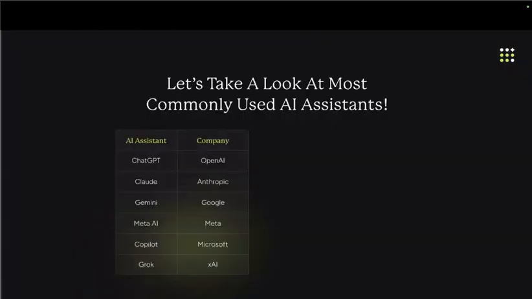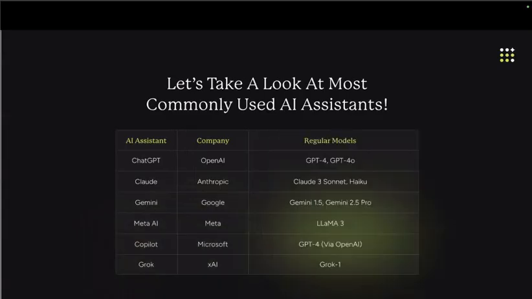We have all these companies, right? OpenAI, Anthropic, Google, Microsoft, Meta, and these are their AI assistants. And we have a lot of models inside that, right? I mean, recently ChatGPT has taken off all its past models and given only the one GPT-5, and a lot of people pushed back on that, right? Why have you done this? I want my GPT-4o back, I want this model back, right?